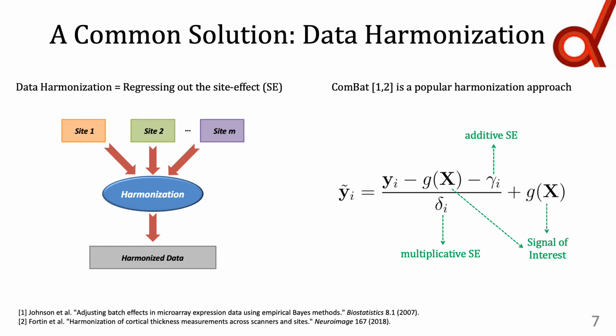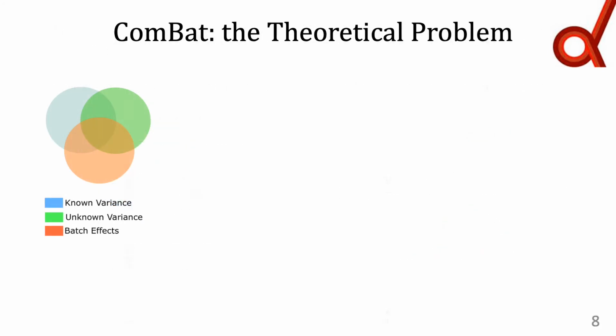The signal of interest comprises the known sources of variations in data, which is defined as a linear or nonlinear function of covariates in the design matrix X. Examples of such covariates are age, gender, and cognitive measures. However, combat, and in general data harmonization, has some problematic shortcomings. In the following, we will try to illustrate the two major problems in data harmonization via schematic demonstration.